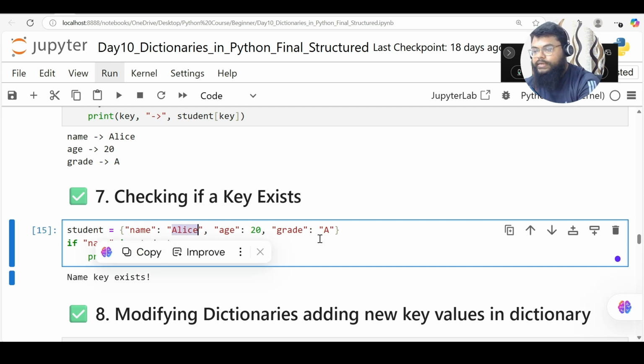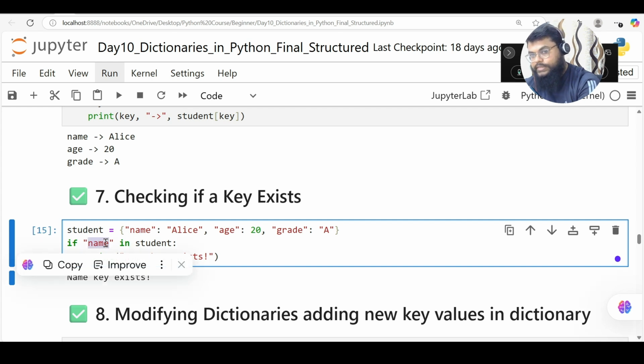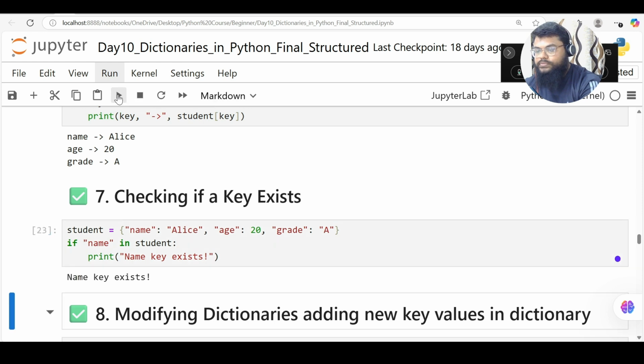But in a dictionary, you cannot directly check whether Alice exists. You have to check whether the key name exists in student, and then write another nested statement to check whether the value Alice exists in the dictionary. That is how it will work in dictionaries.